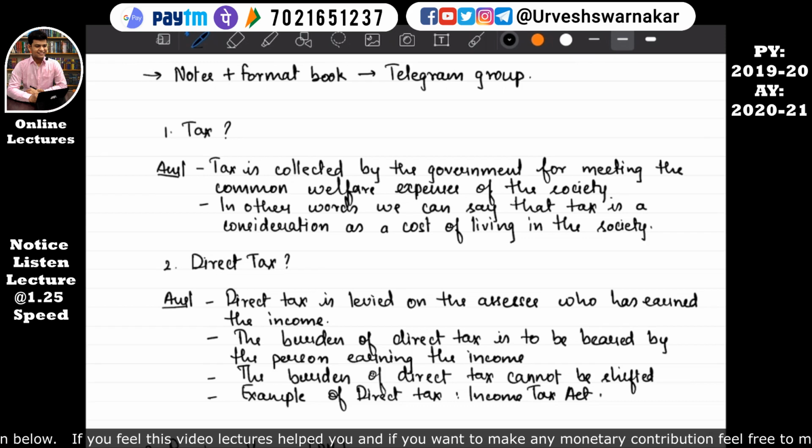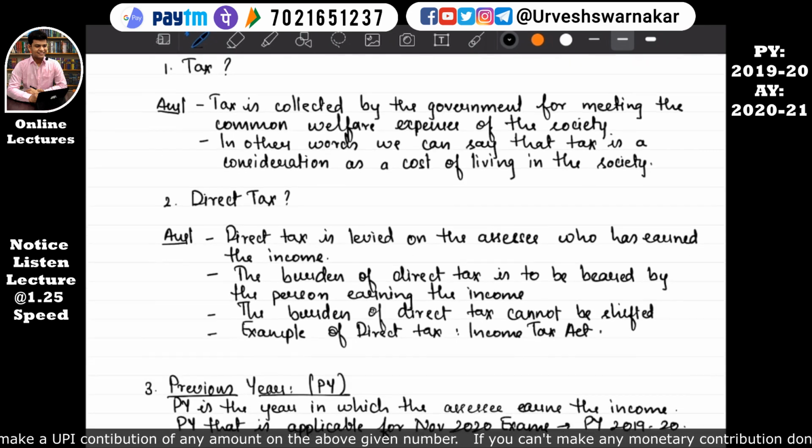It is as good as the maintenance charges we pay in whichever society we live in. So tax is similar to maintenance charges. In other words, tax can be called the cost of living in the society. That is, whatever benefits the government is providing us, we are paying a cost for those benefits. The word tax was used very casually, saying that money is paid to the government, but this is the exact meaning of tax. I hope you understand what tax means.